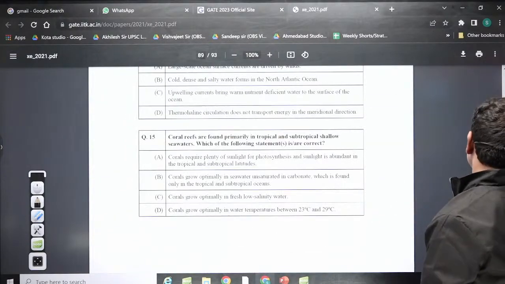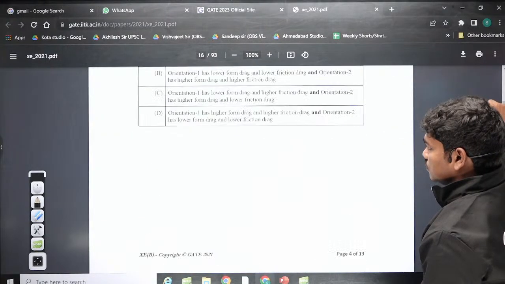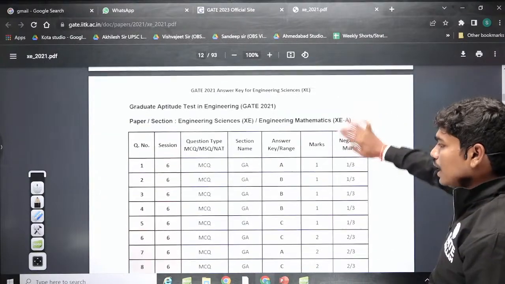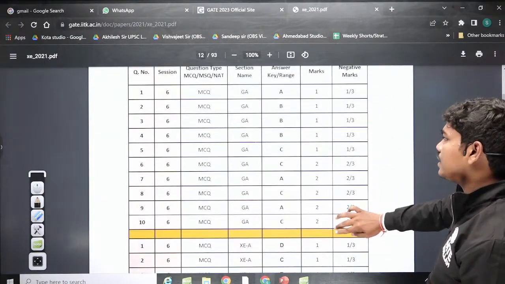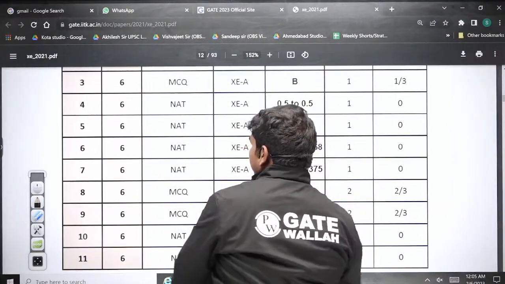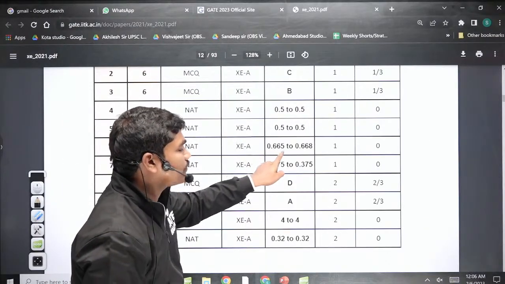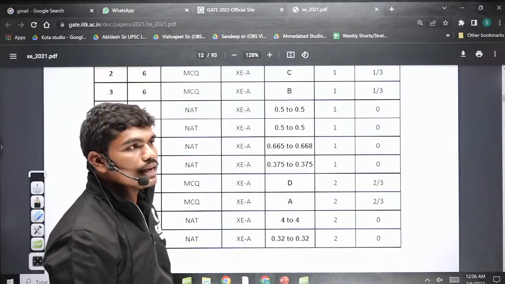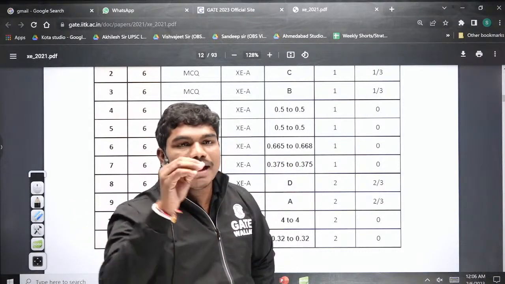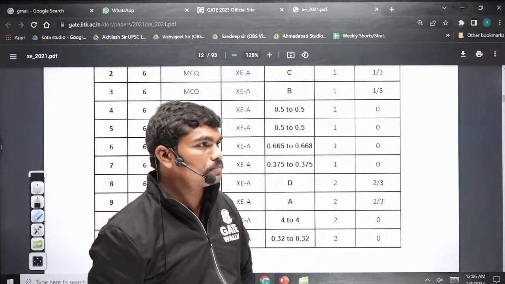After every section they have given the answers. So look carefully at the answer of the sixth question, which is a NAT: 0.665 to 0.668. Now tell me one thing, if by mistake you round off to 2 decimal places and write 0.67, will you get marks or will you lose marks?